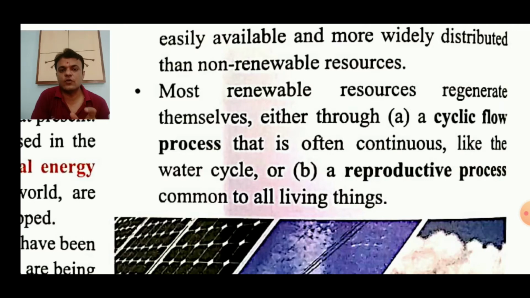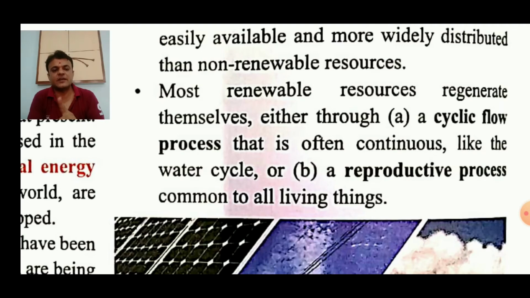Example is the water cycle. We just discussed water is available in water sources. It converts into water vapor and goes up to the clouds. Clouds will be filled with moisture, and then they will rain, so water will come again. That is called the water cycle.